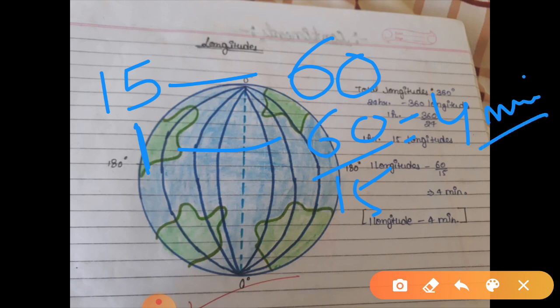So what does it say? That for a ray of sun to pass from one longitude to another longitude, it takes 4 minutes.